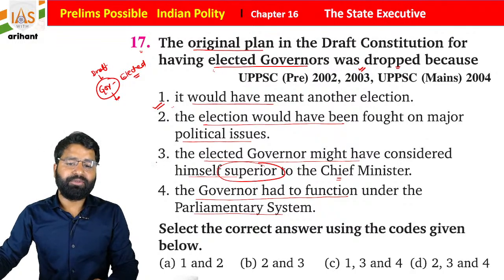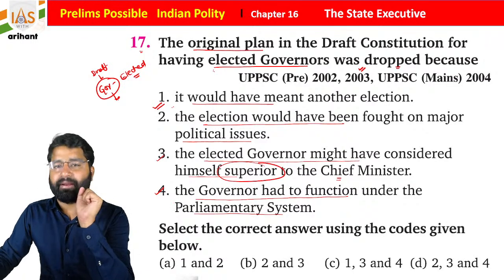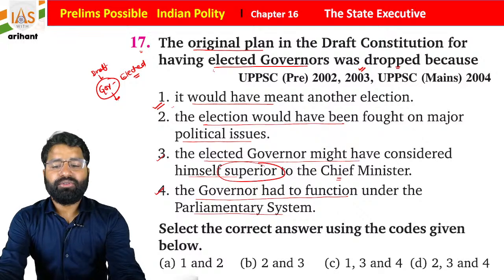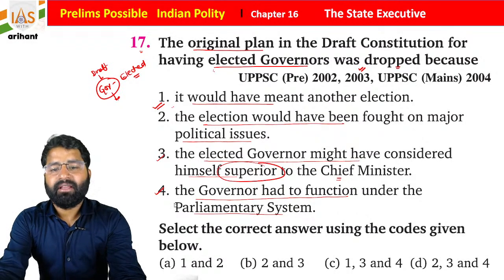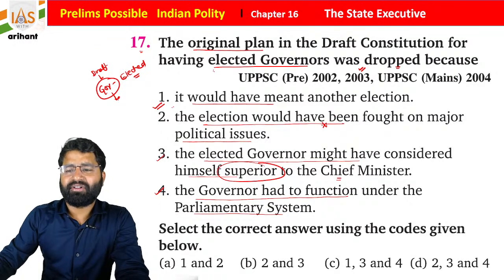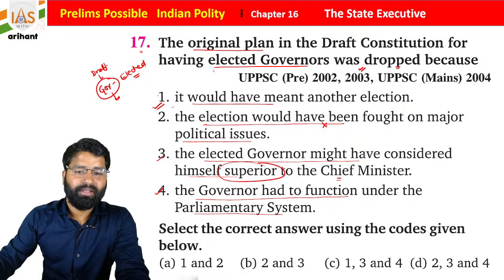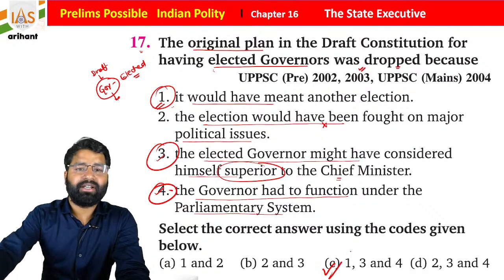Now students, if you read statements 3 and 4, you will find that these two statements are correct. Then you have two more statements. So the answer C is going to be more appropriate and correct. Election is not fought on a major political issue, so 1, 3 and 4 are correct. Option C is correct for the same.